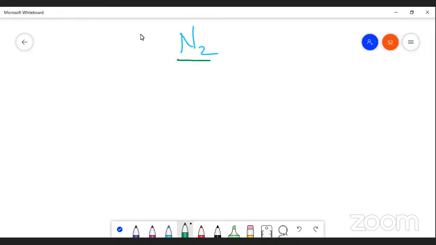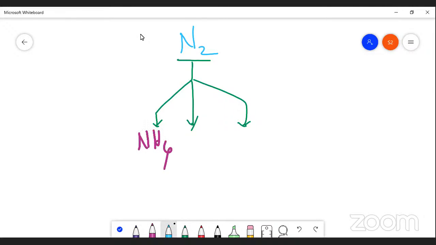As I said, it is available in the form of ammonia, nitrite NO2, and sometimes NO3. So they are cycled from living to non-living.